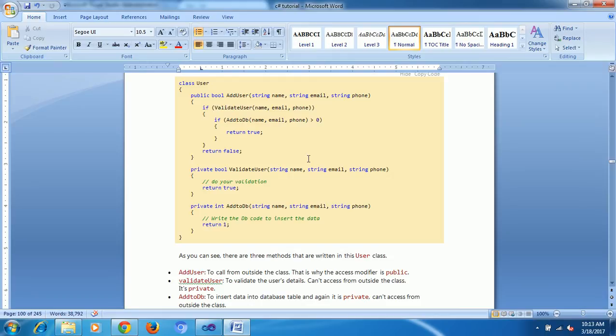What was my main requirement here? I need to take the data and push it into my database. This is the UI, this is the database backend. What is my main aim? I need to push the data. Pushing data is very easy, but we need to check some validations here. First, what do I need to do? I need to connect my DB. For the connection purpose, I need one method.